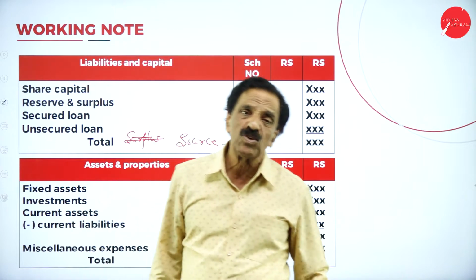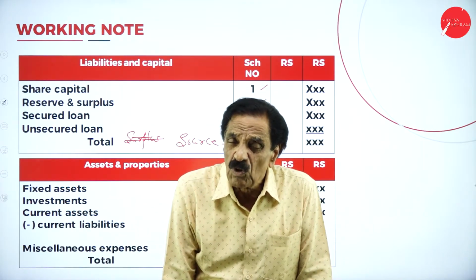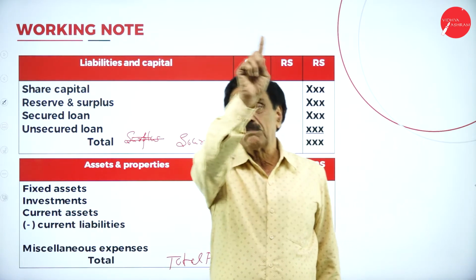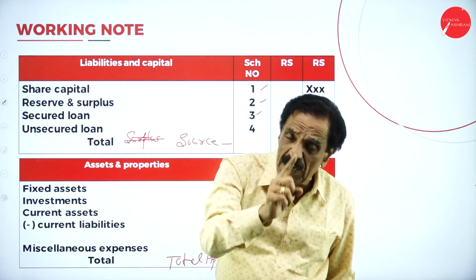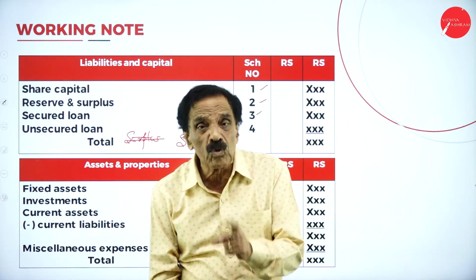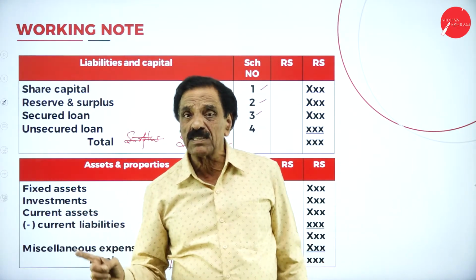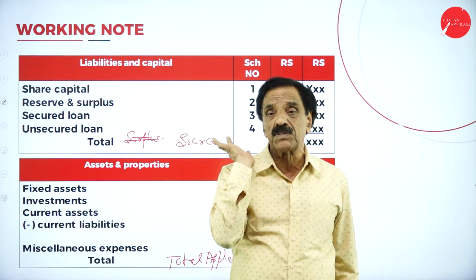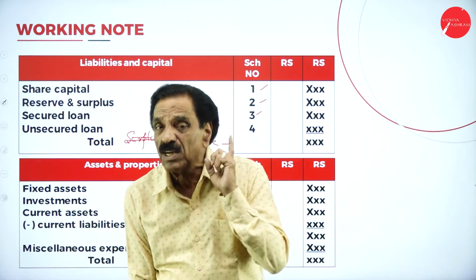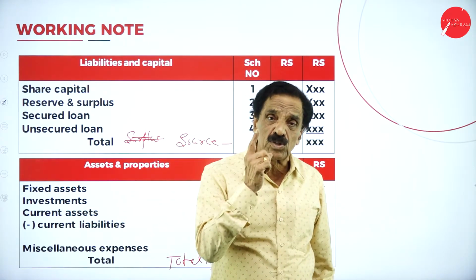So before going to the problem in the next session, what do we have to learn? First, slowly you have to learn. You have to prepare the statement. They will give the trial balance and adjustments. The items in the trial balance should come only once. The items in the adjustments should appear twice. You must be careful. The items in the trial balance should appear only once. The items in the adjustments should appear twice.